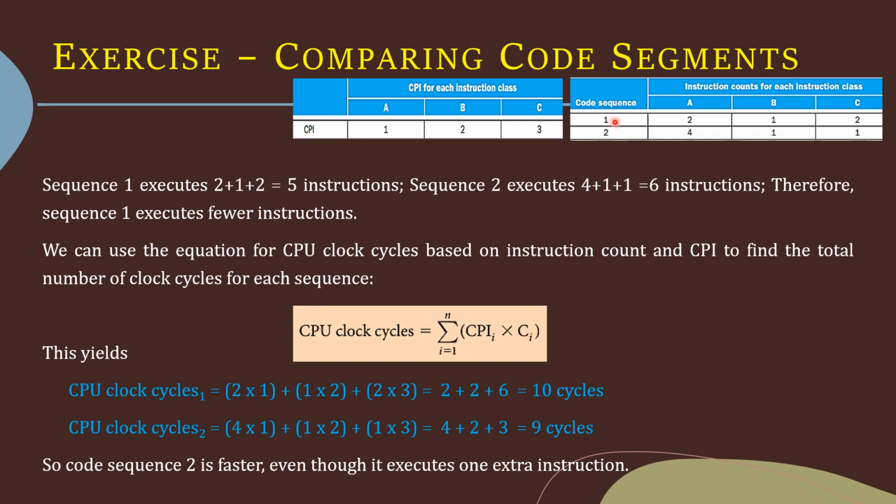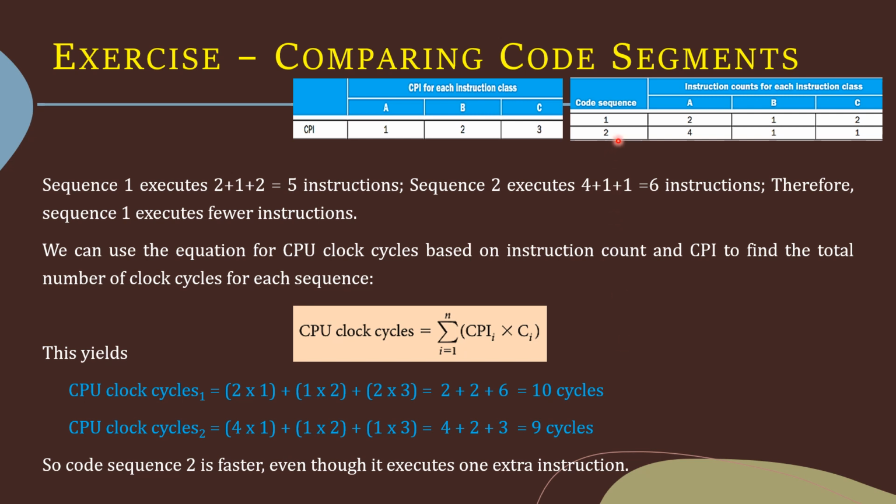Okay, first let us look into the CPU clock cycles for code sequence 1. For code sequence 1, CPU clock cycles is equal to the sum of CPI into C. So CPI here is 1 and the instruction count is 2, right? So 2 into 1 plus 1 into 2 plus 2 into 3, which is equal to 2 plus 2 plus 6, which is equal to 10 cycles.